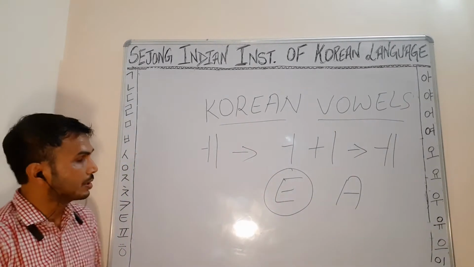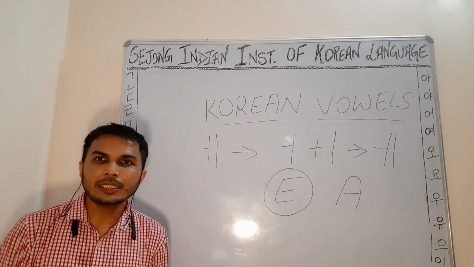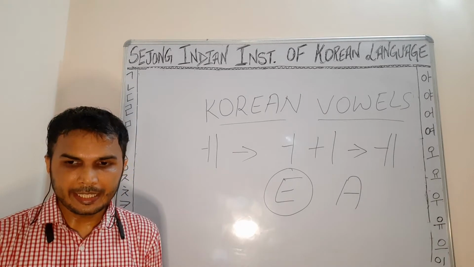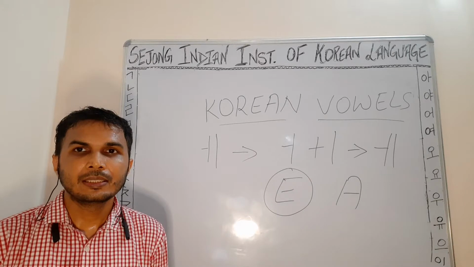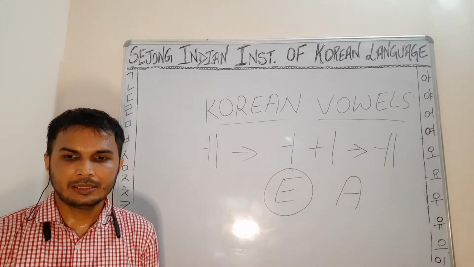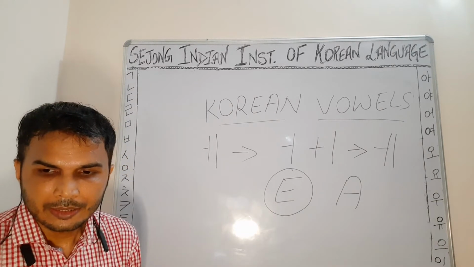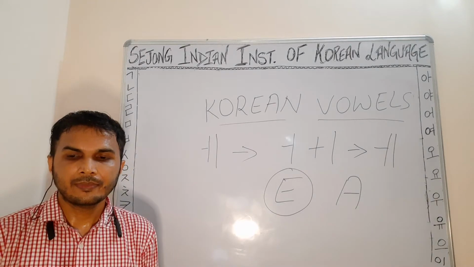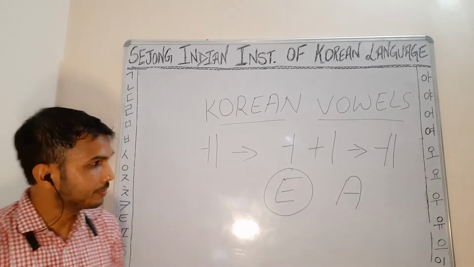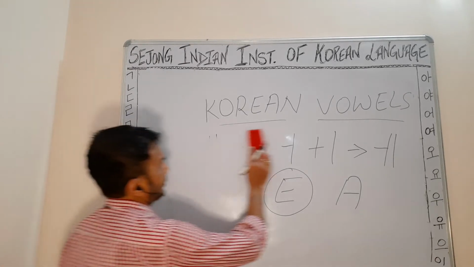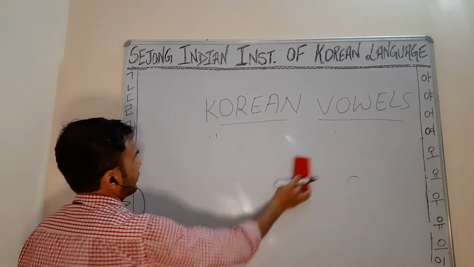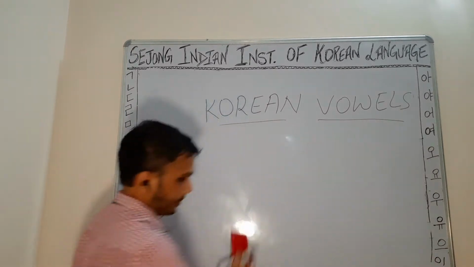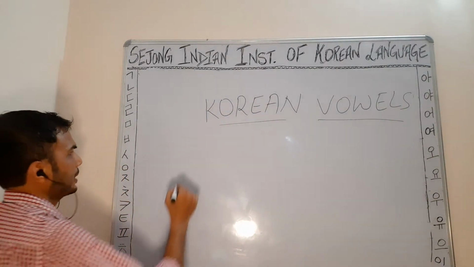Okay, so next Korean diphthong is ye. Ye, right? How to write ye? Yes, it is yo plus e, right?